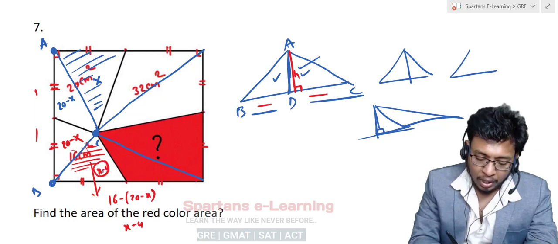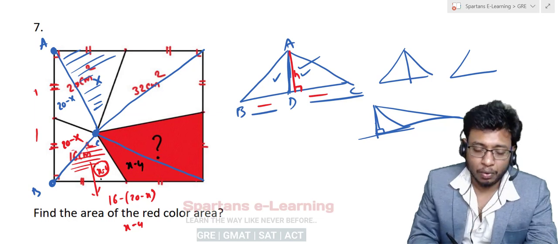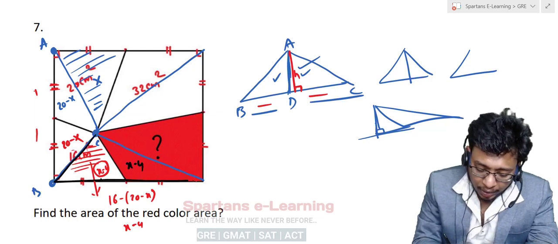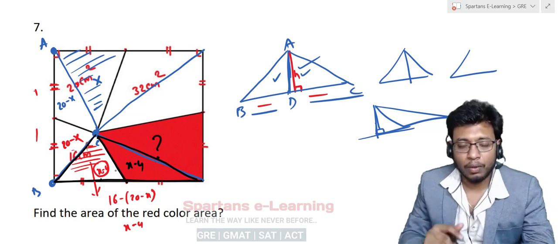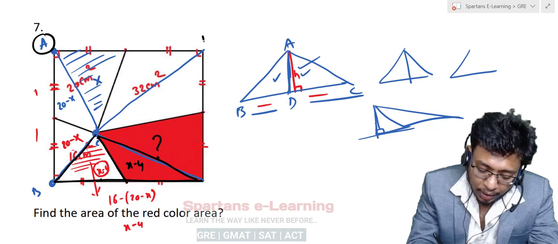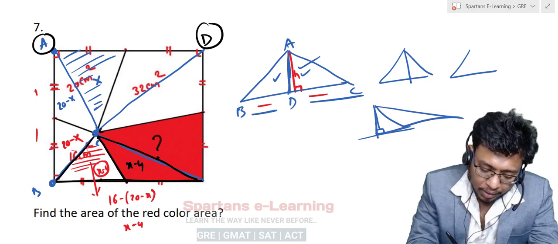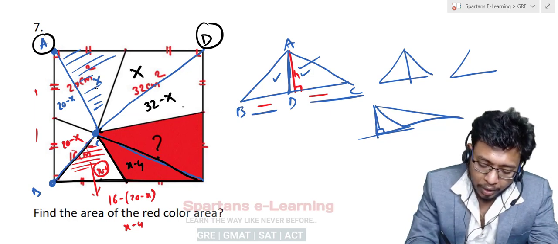If this is x minus 4, this area will also be x minus 4. Why? Because if you take this black triangle, this line is dividing the triangle into two equal halves, x minus 4. Now see this, take this triangle A, D, C. If this is x, this also will be x, and this part will be 32 minus x.